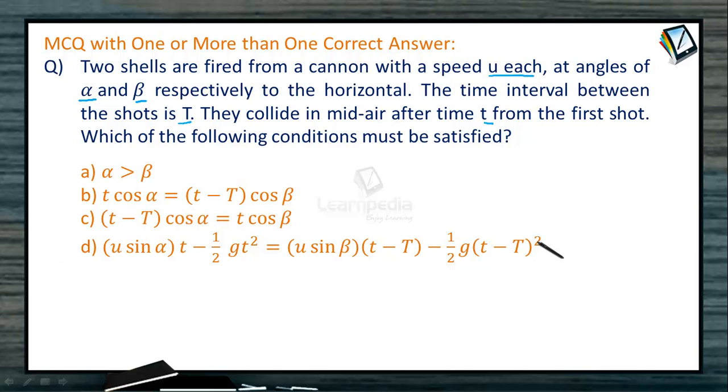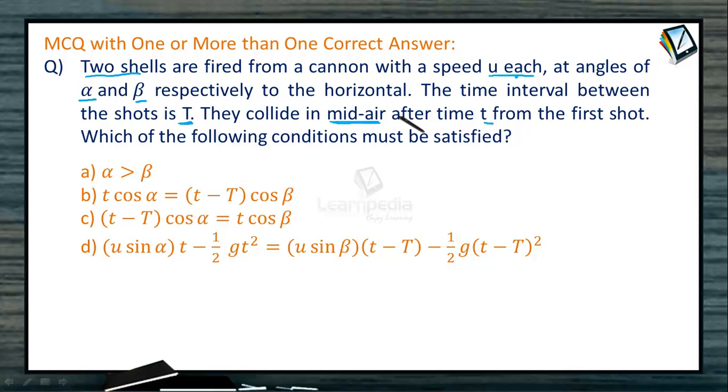Now, when you read the question, let us look into what we get from it. Two shells are fired with speed u, but not simultaneously, after an interval of capital T, at angles alpha and beta respectively to the horizontal. What is the condition that they collide in mid-air?